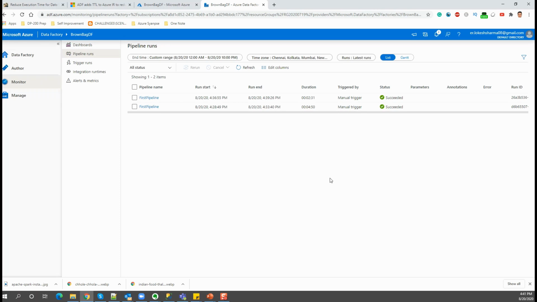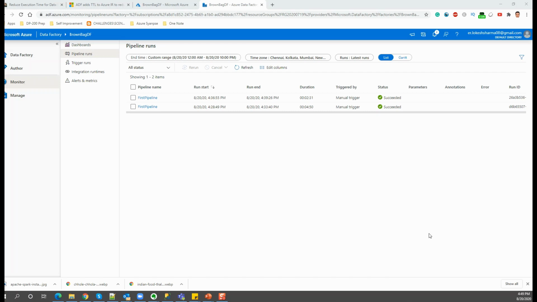Now comes the third part. What we will do now is run the pipeline again, let's say at 4:50. I just wanted to make sure that the TTL, the time to live, has elapsed and the clusters are no longer live. So what it means is that the job has to start up the clusters again, and the execution time should come back to what it was at the start. So that's the expectation. So I'm going to start the pipeline at 4:50, and we will meet then, guys. So yeah, let's meet at 4:50 then.